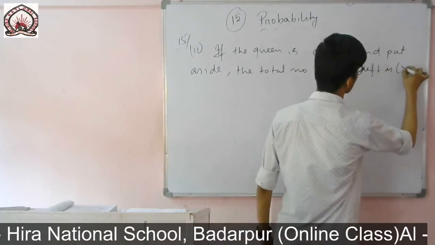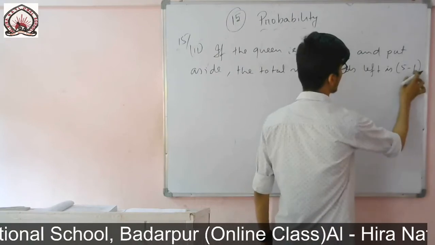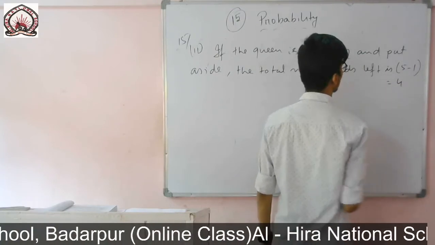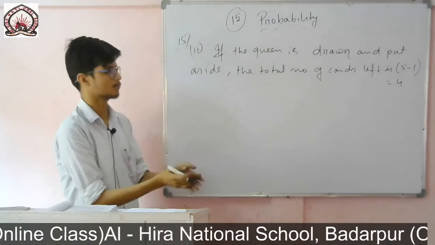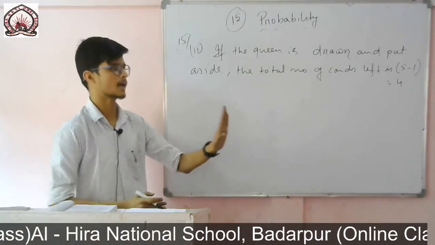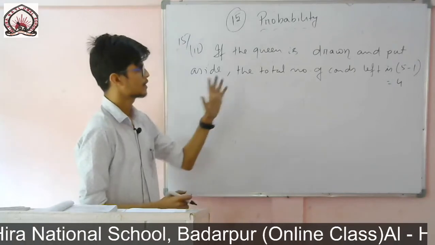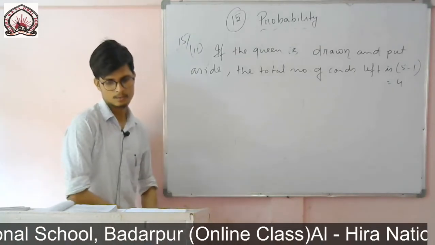There are 5 cards and 1 I have taken out, 5 minus 1, that means 4. So the total number of cards left is equal to 4. If I simply take out the queen and keep it aside, then how many cards are left? 4 cards left. 5 minus 1 is equal to 4.